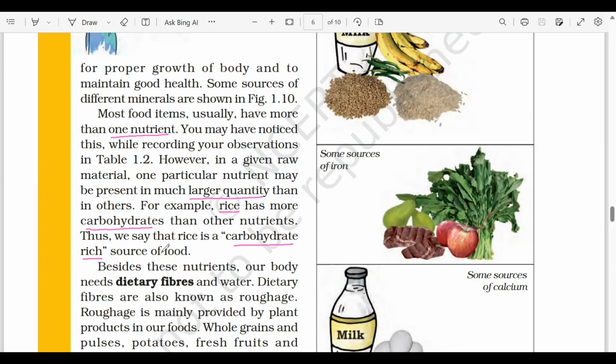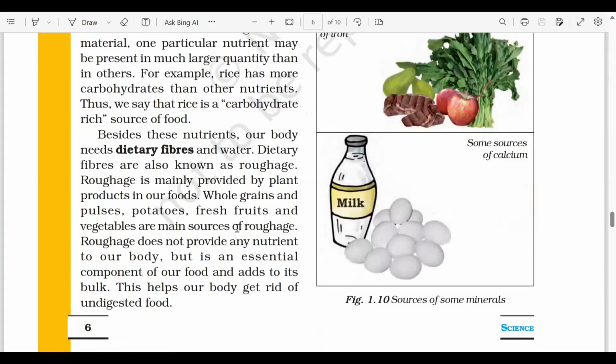Now, apart from all these nutrients, remember हमारी body को dietary fibers और water भी चाहिए. And these dietary fibers are also called roughage. Now, हमारी body को roughage कहाँ से मिलेगा? They are provided by the plant products in the food, like for example, whole grains, pulses, potatoes, fresh fruits and fresh vegetables.